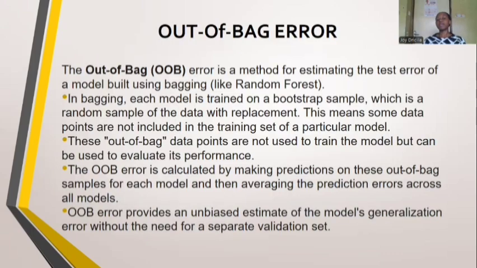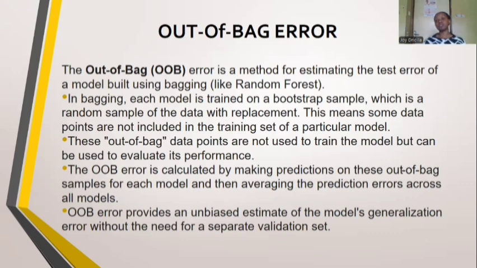Then we move on to the out-of-bag error. The out-of-bag error is a method of estimating the test error in a model built using bagging. An example is when we use bagging and we are separating those models into different sets. Those models are supposed to have components that were in the original set.